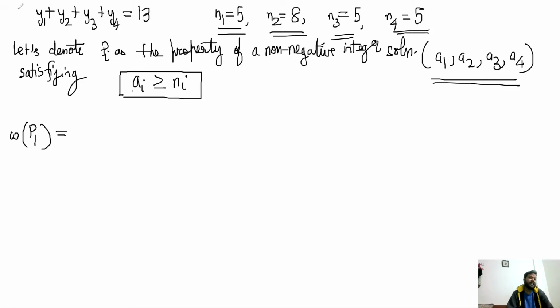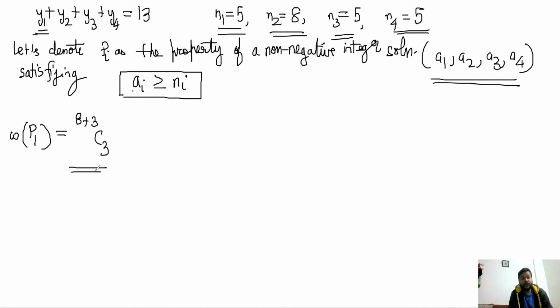We already assigned 5 to this, so I get 8 plus 3 C 3 solutions in that case. I hope everyone is following this. If y1 is greater than or equal to 5, I will put 5 in y1. So the whole equation becomes y1 plus y2 plus y3 plus y4 is equal to 8. And then I will count the total number of solutions.